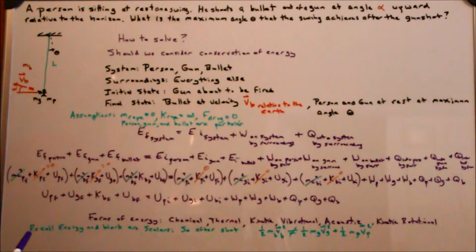One thing to remember too is that energy and work are scalars. Someone who just knows equations might say, I have an equation, I'm going to stick something in there. So one could say, what if I just said that immediately after the shot, the kinetic energy of the bullet is equal to the kinetic energy of the gun and the person? Well, clearly that's not true. That has nothing to do with this relationship, saying that in the final state the kinetic energies of these things are somehow related. If you understand, that makes no sense at all.